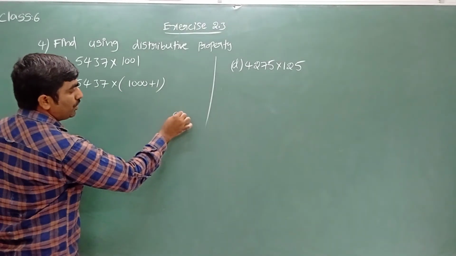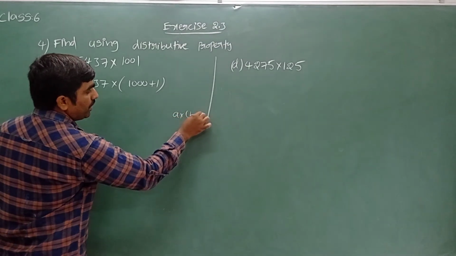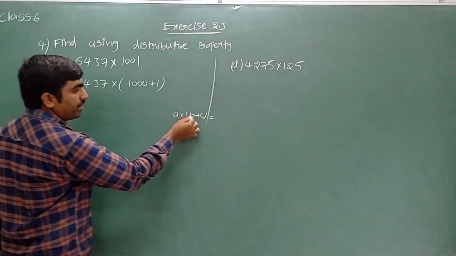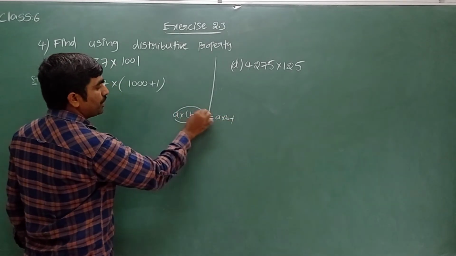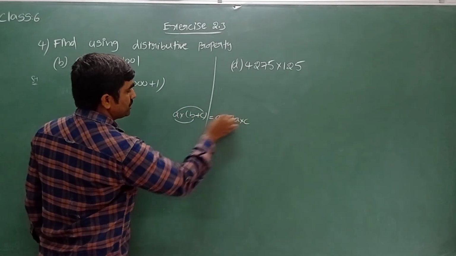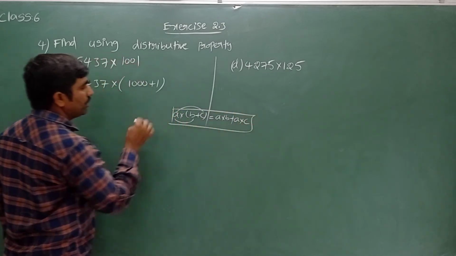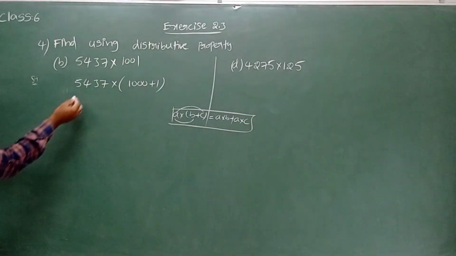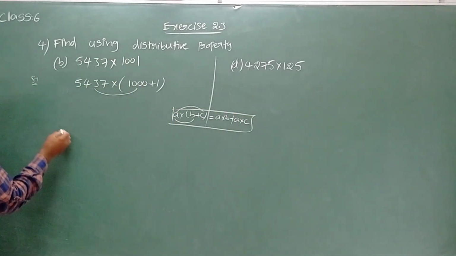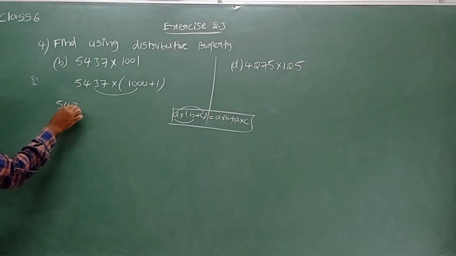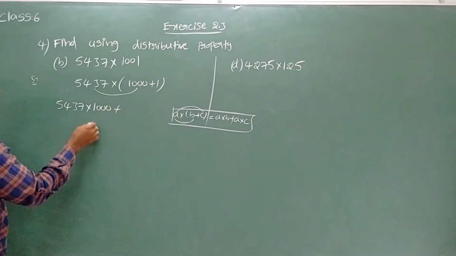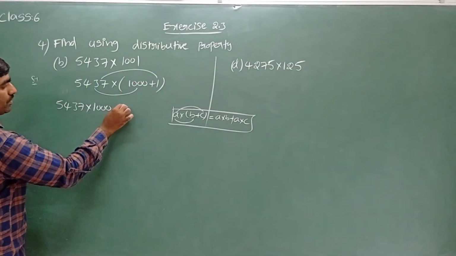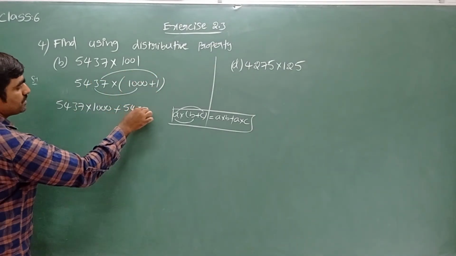A into B plus C is A into B plus A into C. By using this, we will simplify now. 5437 into 1000 plus 5437 into 1.